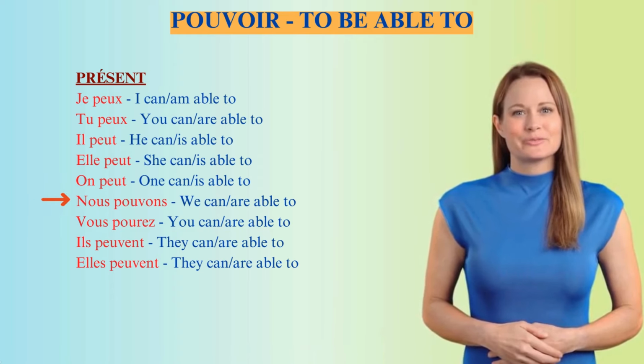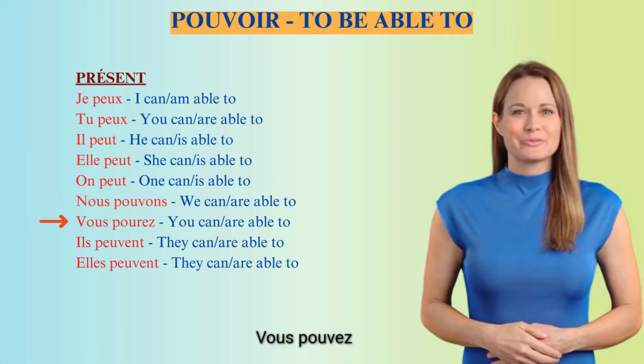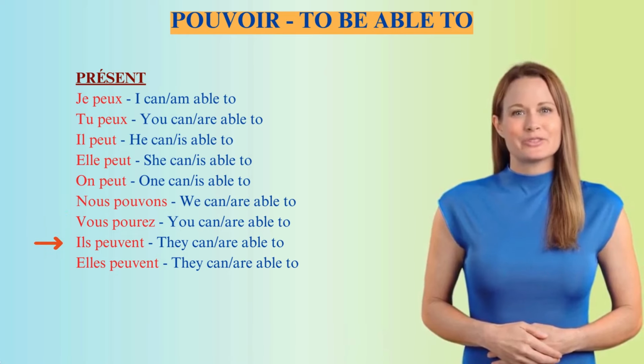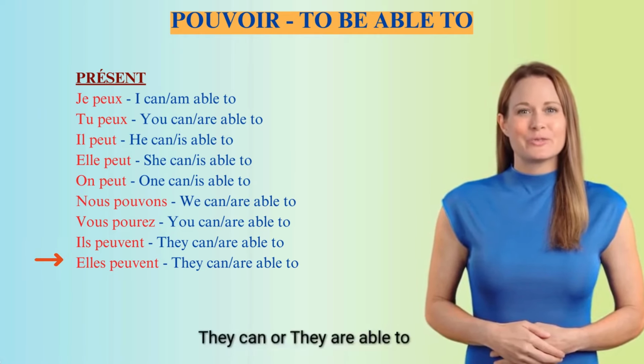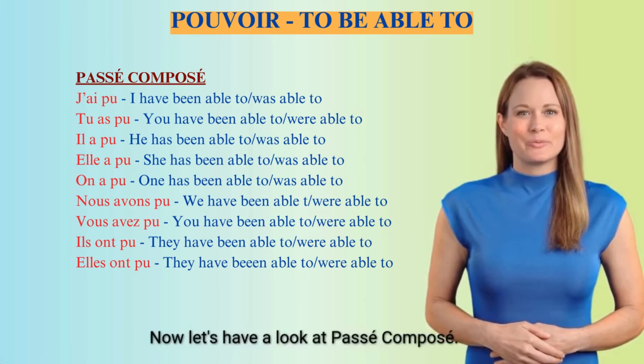Nous pouvons. We can or we are able to. Vous pouvez. You can or you are able to. Ils peuvent. They can or they are able to. Elles peuvent. They can or they are able to. Now let's have a look at passé composé.